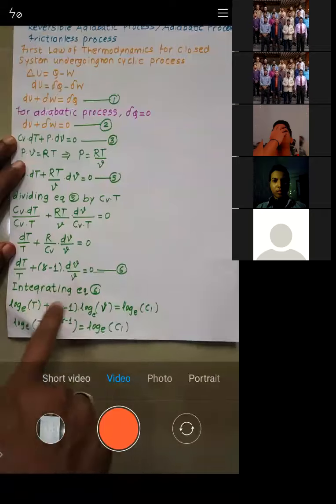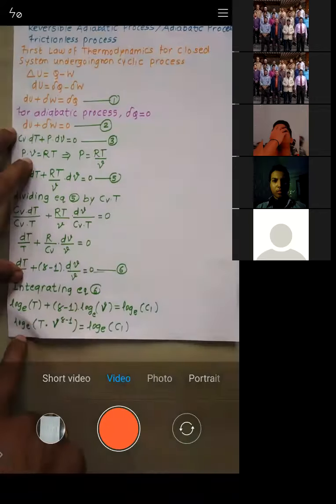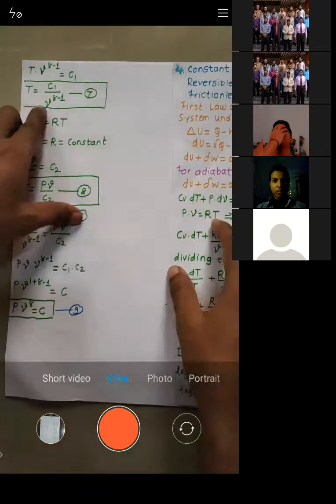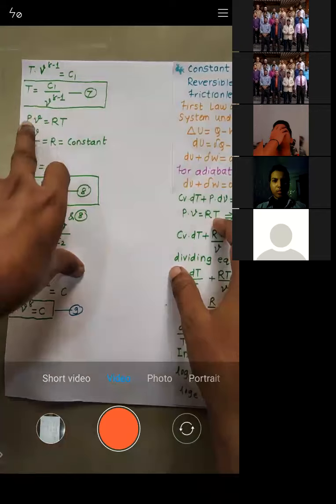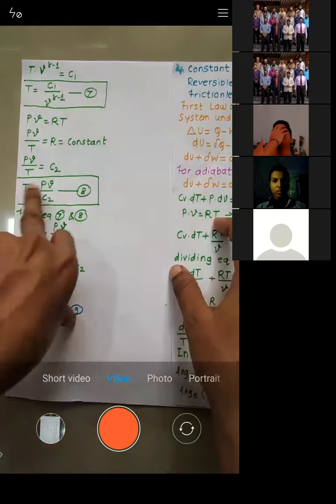So it's log A plus log B. So we have written it as log A into B. Okay, so we got the value of temperature. Now we have written the basic equation, PV is equal to RT, and from that we have calculated the value of T.